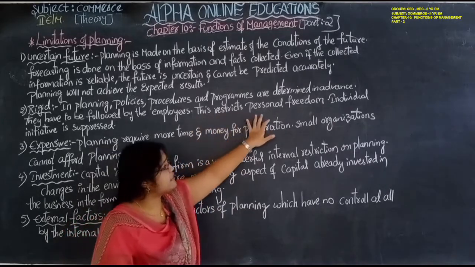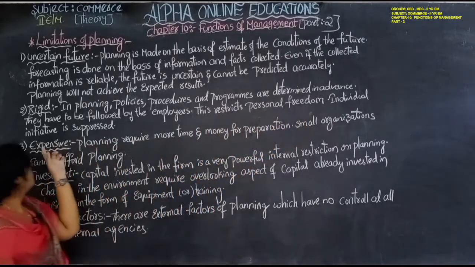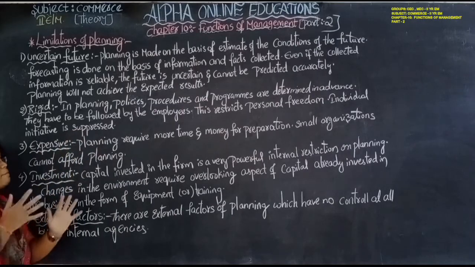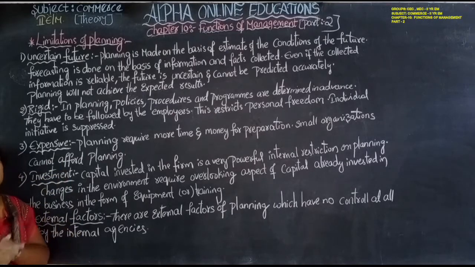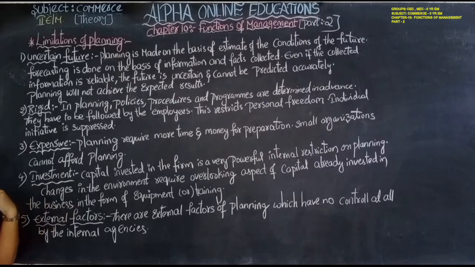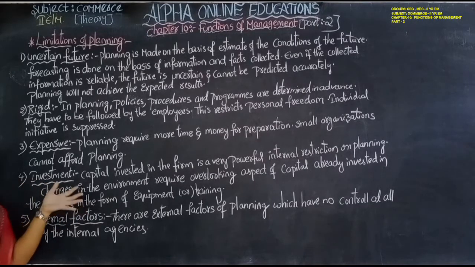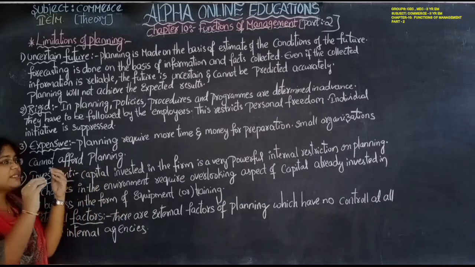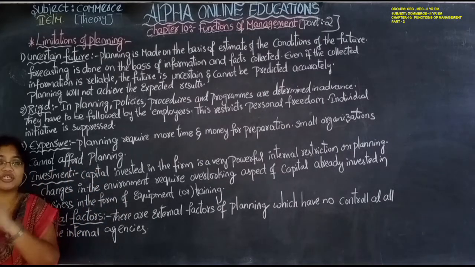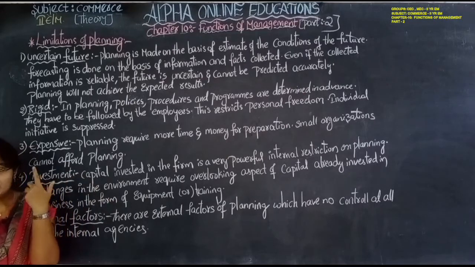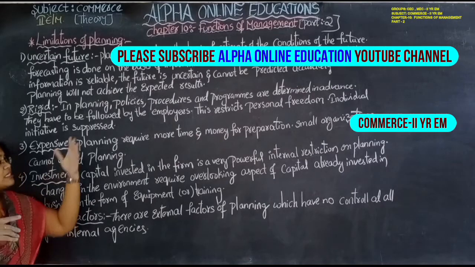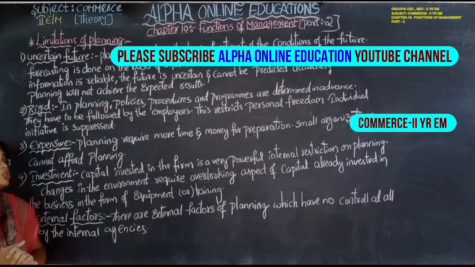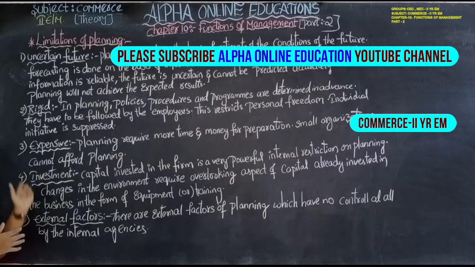This restricts personal freedom. Individual initiative is suppressed. Suppressed means completely pressing down the capability and creative mind of the employee, not allowing the employee to think or do anything. The employees have to work just like robots. Whatever instructions are given, they have to do those instructions, but they need not think or do something in a creative way or apply their capabilities, because everything is done in the planning itself. So it is a type of drawback for the employee.